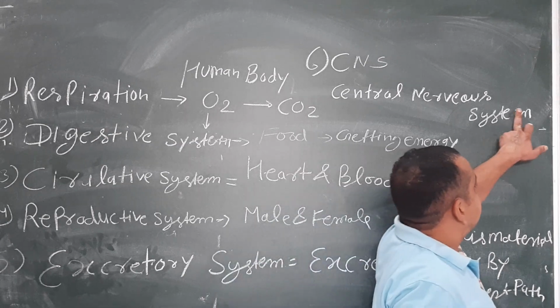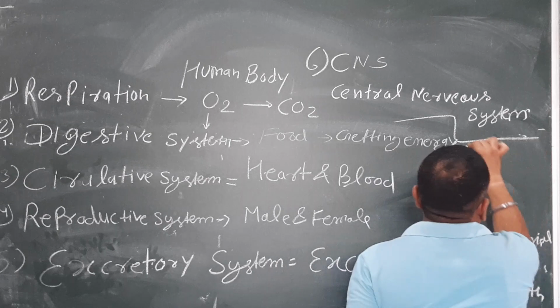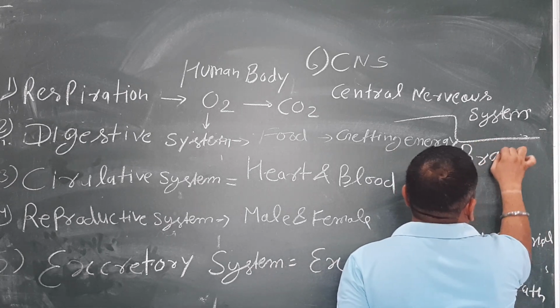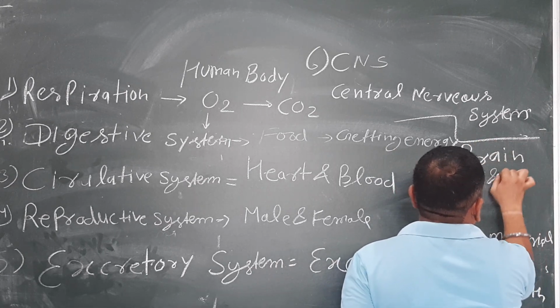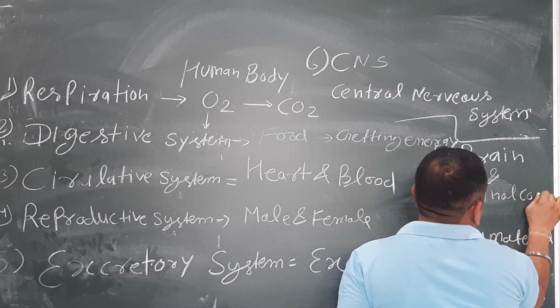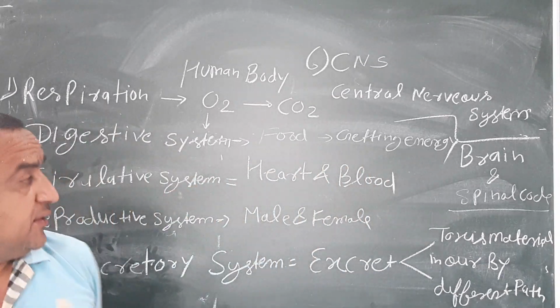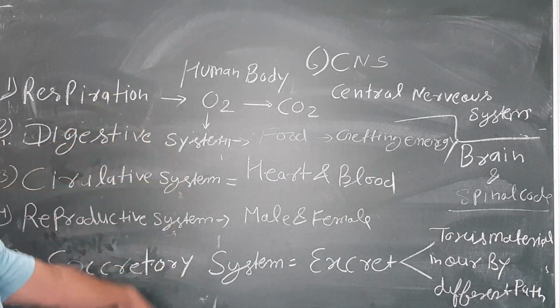The system includes the brain and spinal cord. Okay, we have studied that. We have just repeated all the topics.